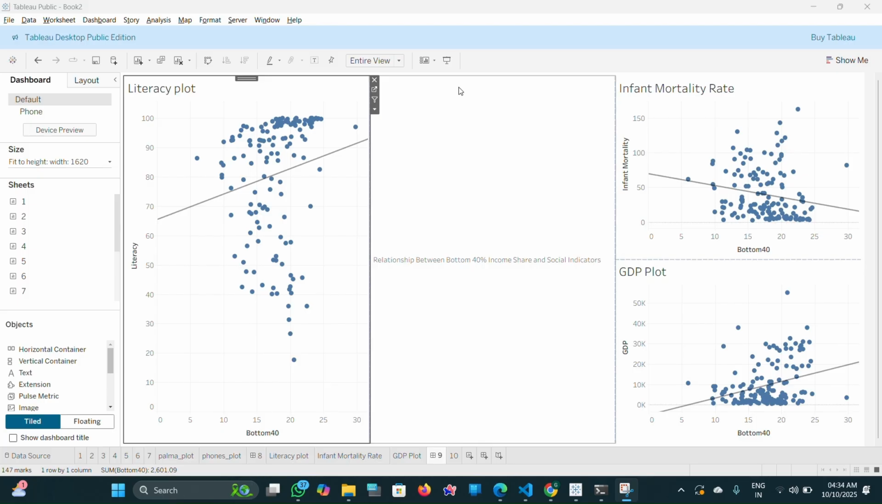There's a strong positive correlation with literacy and GDP. As the income share for the poorest citizens rises, these indicators of well-being also rise. Simultaneously, there's a clear negative correlation with infant mortality, which falls as equality increases. The unified conclusion from this is that a more equitable society is a healthier and more prosperous one. When the bottom 40% has a larger share of the income, the entire country benefits.